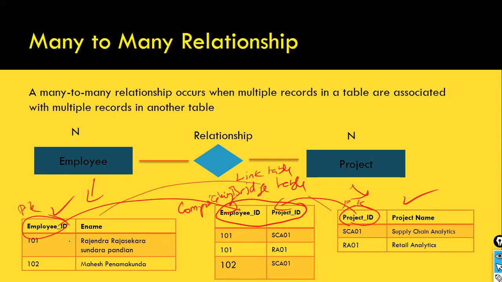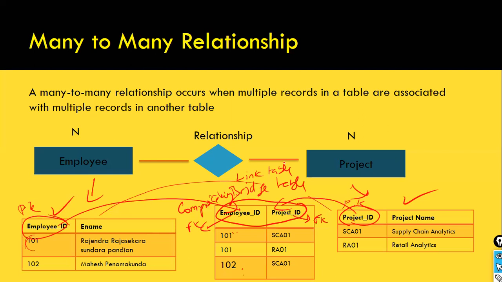Okay. If you see here, the employee ID comes from this table. So if you see individually, this is a foreign key. Project ID is a foreign key to the project table because the keys in this column come from outside of this table. The employee ID keys are coming from another table. So this is the basis. Whatever employee ID is there, that is the one that should be here. But in this table, the employee ID column can have duplicates. But here you cannot have duplicates.